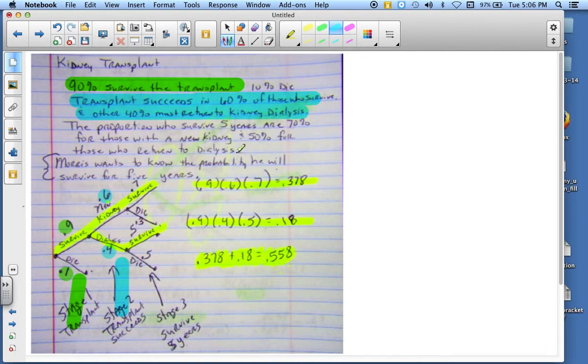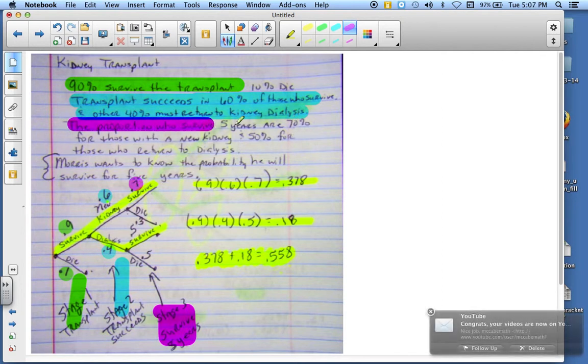And then finally you have a third stage. This third stage is survival of 5 years. Now, if you have a new kidney and you're a survivor, and then you survive another 5 years, well, that's 0.7. That's what it states right here. But then you also have the possibility of dying.